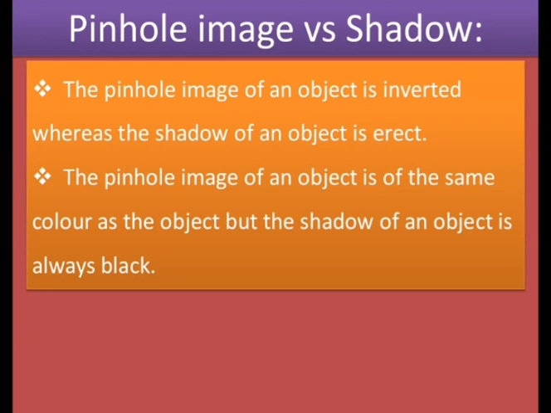Next, the pinhole image of an object is inverted, whereas the shadow of an object is erect. The image which is formed by the pinhole is always inverted, while in the case of the shadow it is erect. That means it will be straight, and the image and the shadow formed of the object are always real. Why? Because it is forming on the screen. But the third part is that the pinhole image always has the same color as that of the object. But the shadow of the object is black color irrespective of the color of the object, right?